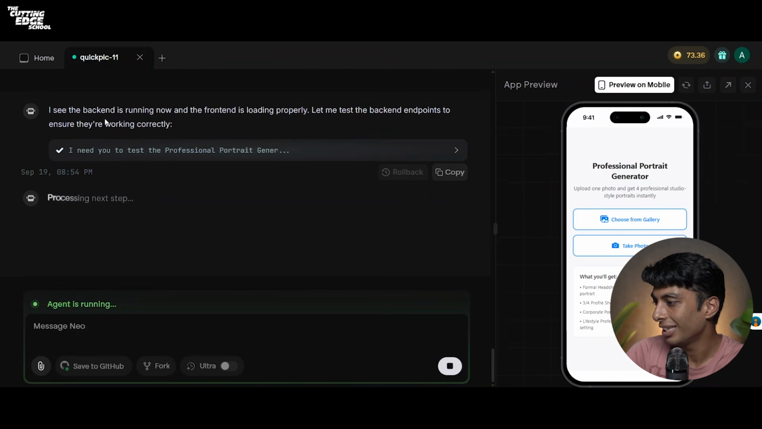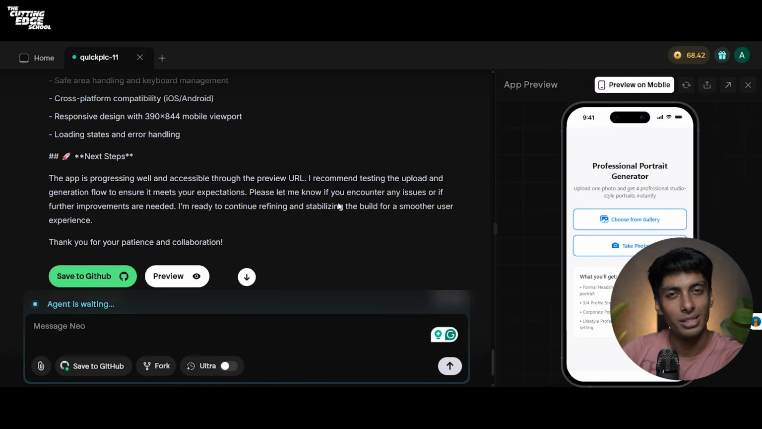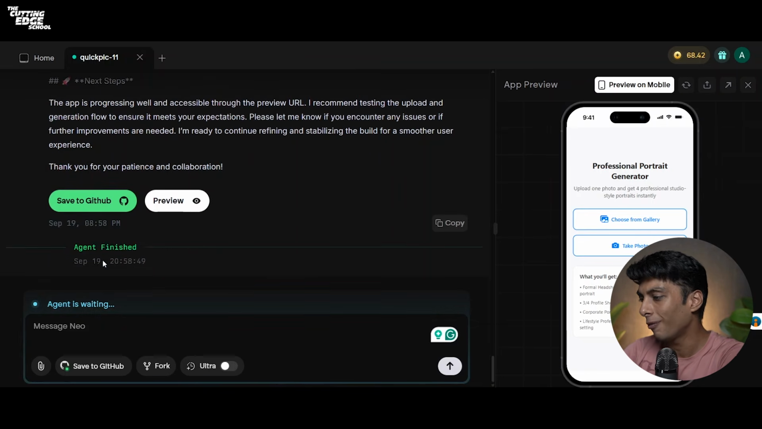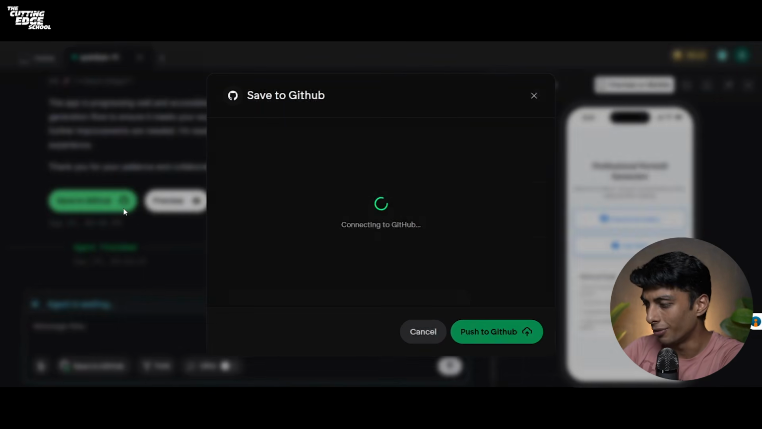Let's see, I can see the backend is running now and the front end is loading properly. Let me test the backend endpoint to ensure they are working correctly. On the left side, you can see that your app is now successfully created. You can see that you have an option to save to GitHub as well as preview. This time, let's use save to GitHub first.